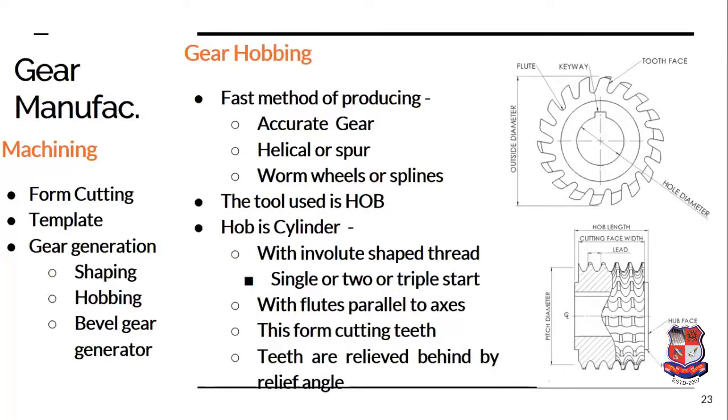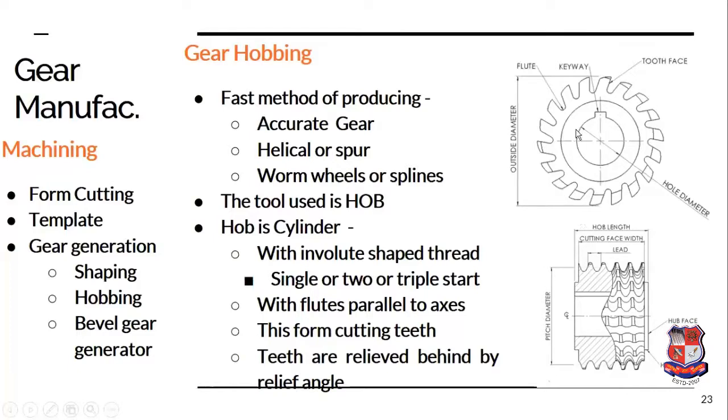This hobbing operation requires a special tool which is known as a hob. This hob has threads. It is a cylinder which has threads, and these threads are provided with flutes. Now the direction of the flutes will be parallel to the axial direction. So this is the axis of the hob, and parallel to the axis the flutes are provided, and because of these flutes it will provide a cutting edge in a forward direction. In the back direction the relief angle is provided so that it will not rub with the blank, and because of this relief angle and the flutes there will be a sharp cutting edge in a forward direction which will be helpful in removing the material.